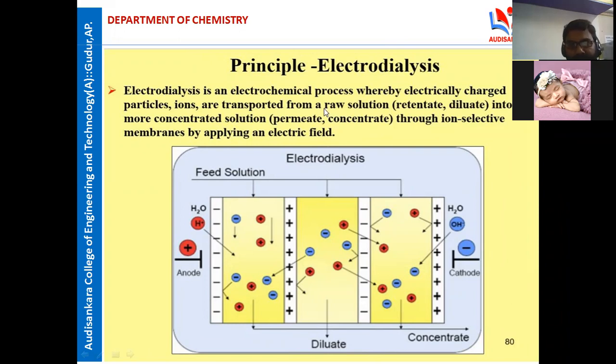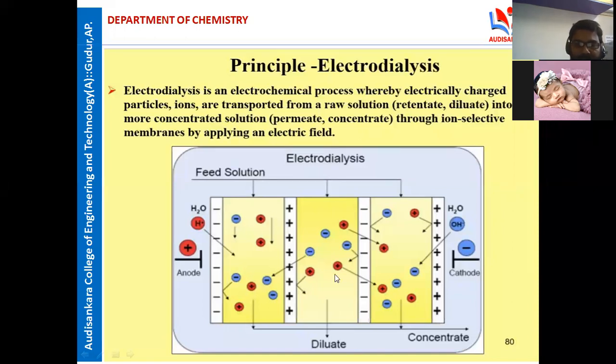I'll repeat the principle once again. Electrodialysis is an electrochemical process whereby electrically charged particles, ions, are transported from the raw solution into a more concentrated solution through ion selective membranes by applying an electric field. See this diagram: here is the anode, here the cathode, and all ions are attracted. The chambers at the sides become more concentrated.